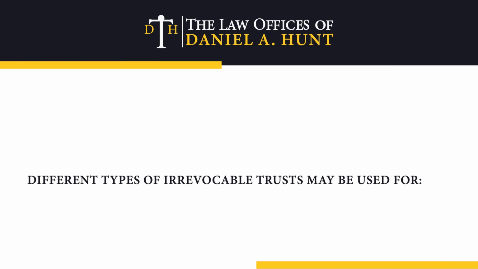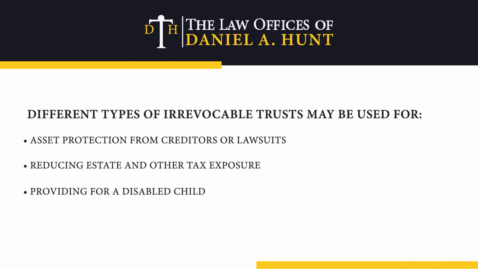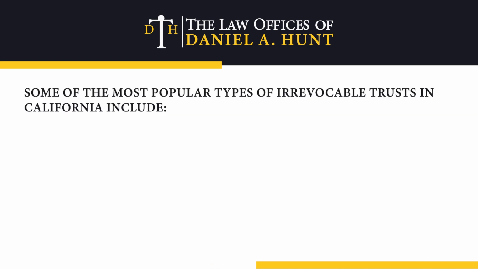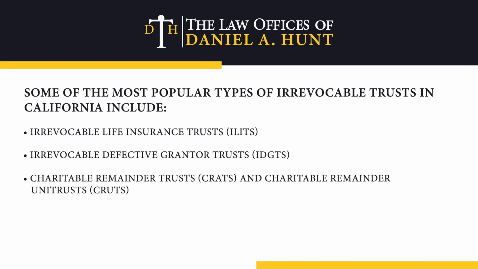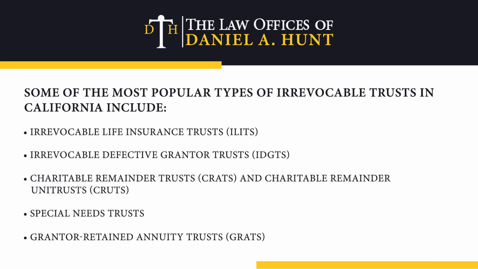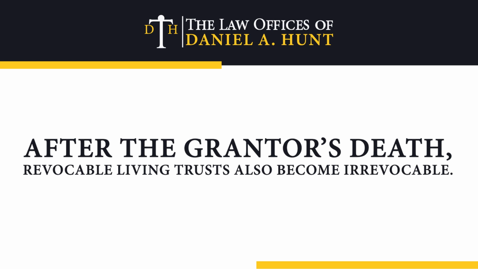Different types of irrevocable trusts may be used for asset protection from creditors or lawsuits, reducing estate and other tax exposure, providing for a disabled child, or supporting meaningful causes like nonprofits. Some of the most popular types of irrevocable trusts in California include irrevocable life insurance trusts, or ILITs, irrevocable defective grantor trusts, IDGTs, charitable remainder trusts, CRATs, and charitable remainder unitrusts, CRUTs, special needs trusts, and grantor retained annuity trusts, or GRATs. After the grantor's death, revocable living trusts also become irrevocable.